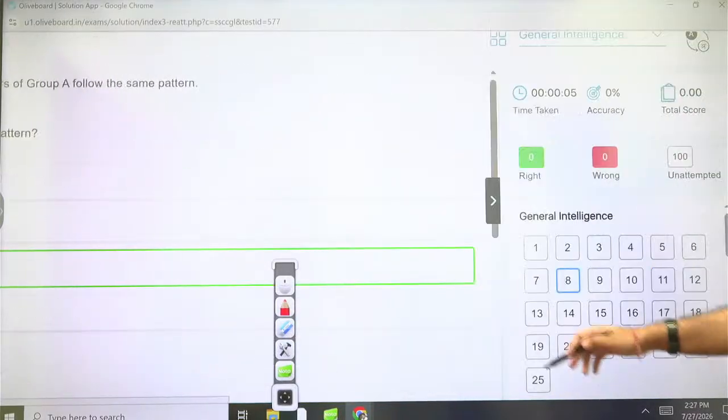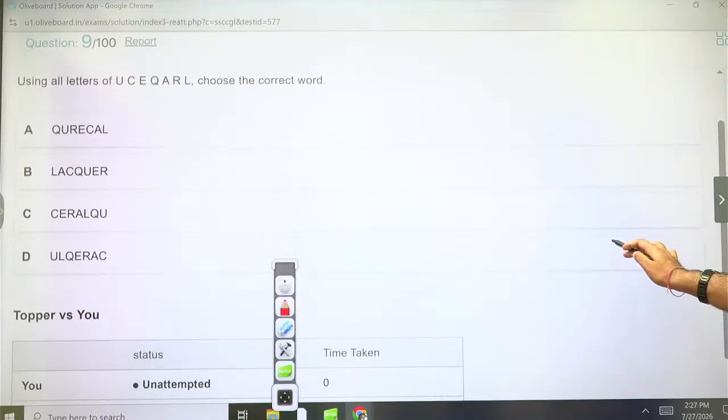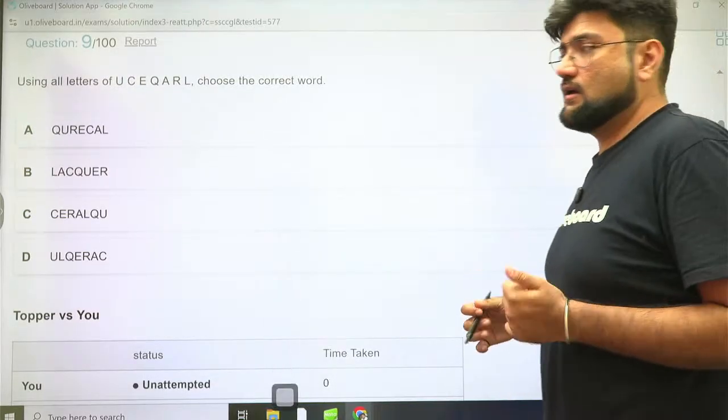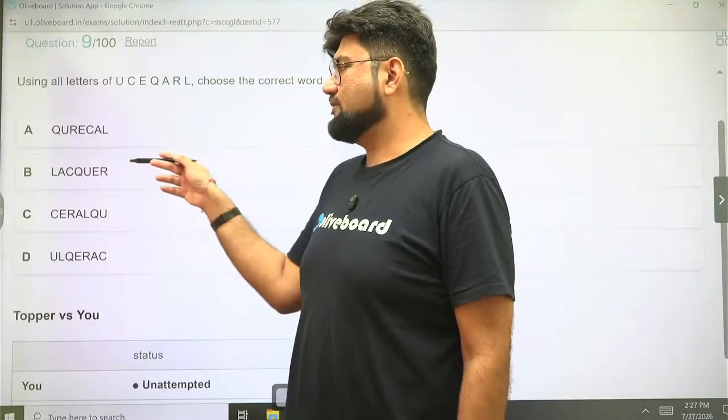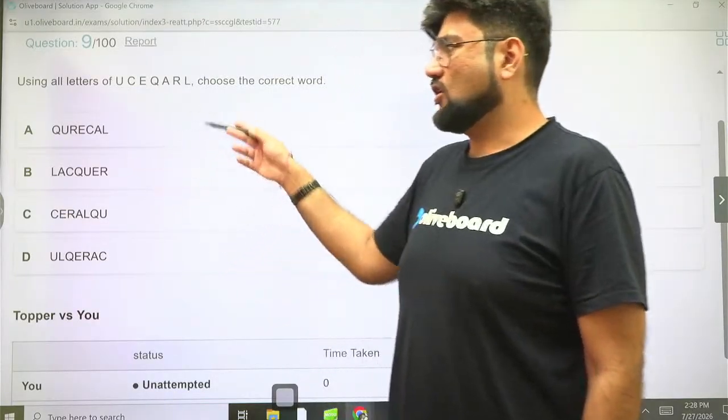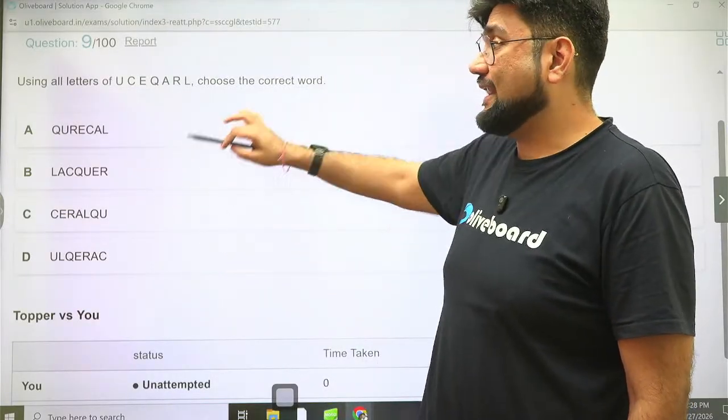Okay, 28 seconds. Next. Using all the letters of U, C, E, Q, A, R, L, choose the correct word. Correct word means meaningful word. If you look at the options, there is only one word which has some meaning attached to it. Others are all gibberish. Now, when I look at option B, lacquer.